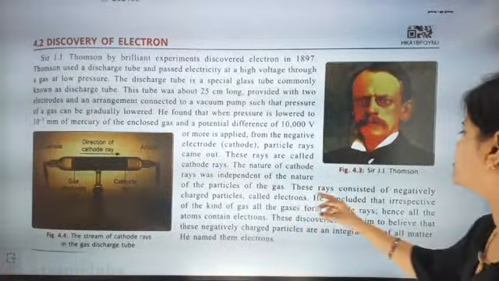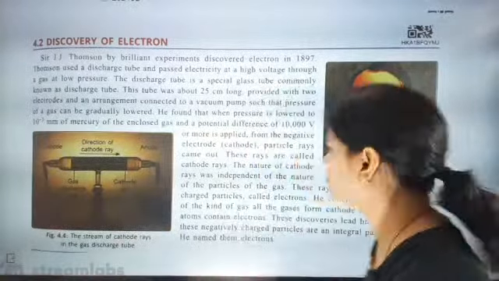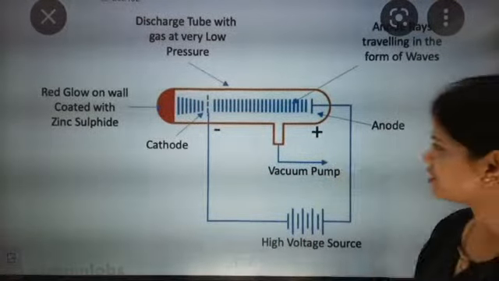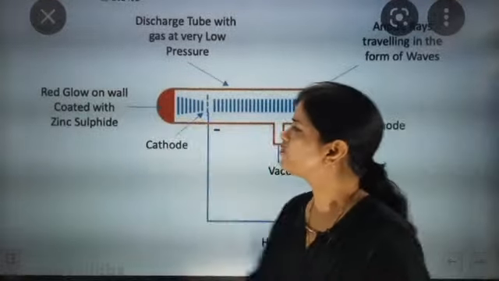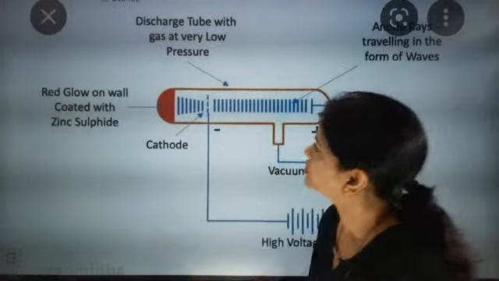So this ray is considered as negatively charged. Now we have to go inside the experiment and try to understand what actually happened. The vacuum pump was there, the electrodes were there, two of them, one cathode and one anode. So now we are going to talk about the electrodes.